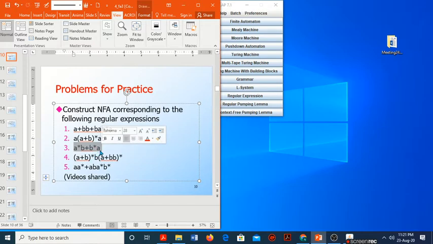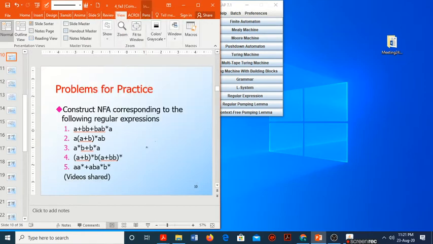And also, as it is given as A star, if A doesn't appear, it can have a single B. Similarly, if B doesn't appear, it can have a single A. So the basic strings would be: a single B, or a single A, or any number of A's followed by a B, or any number of B's ending with A. These are the types of strings accepted by this regular expression.